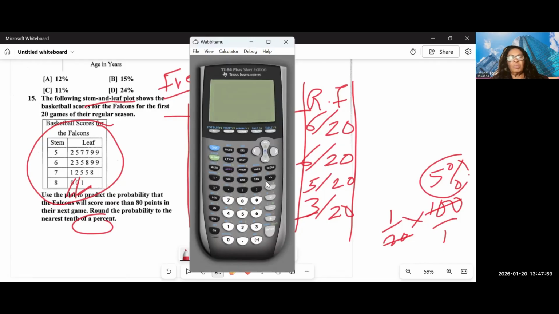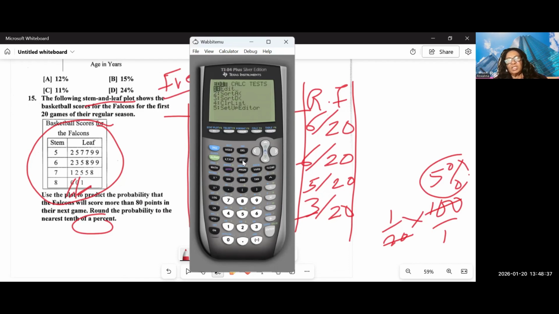If you are told to find the mean, median, and mode, the variance and standard deviation, and you are given the data in stem and leaf, you should be able to read it. The smallest number is 52, and the largest number is 81. You could be told to find the range. The range is 81 minus 52. You could be told to find the 5-number summary. You could be told to find the quartiles. So let's find all of them.